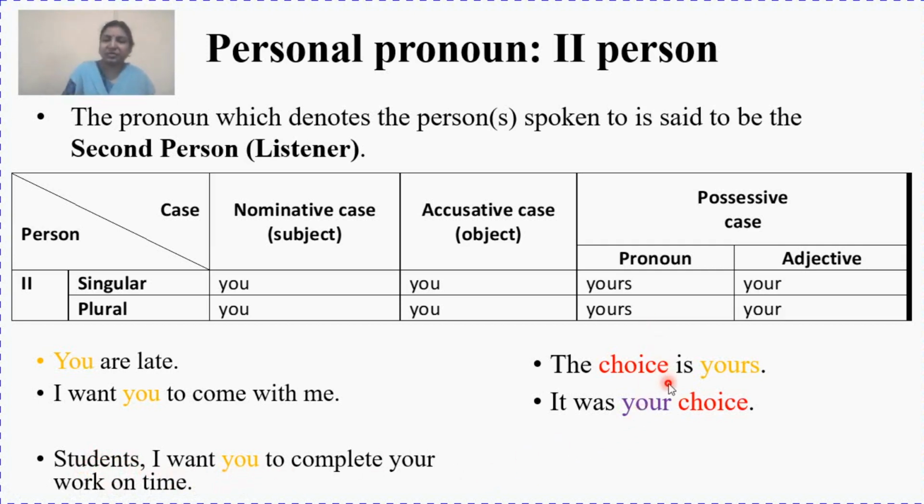The same is with the possessive case. "The choice is yours" and "This is your choice." So here "yours" is the possessive pronoun, and in "your choice," "your" is the possessive adjective.